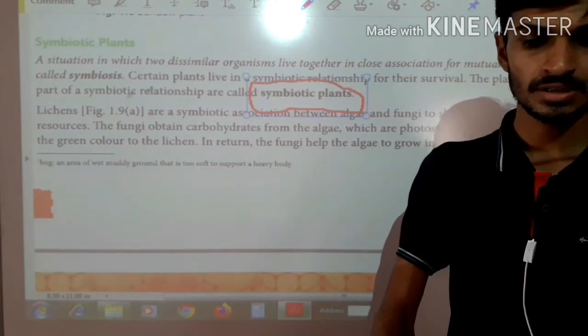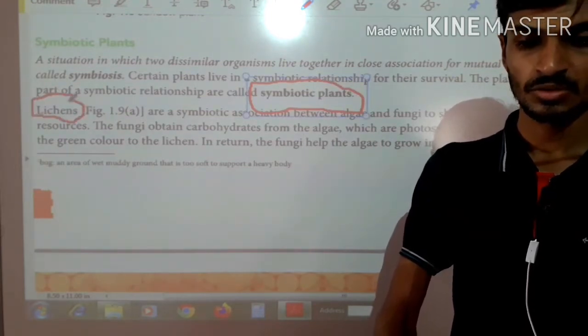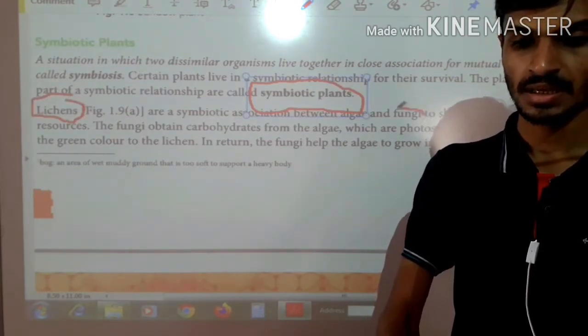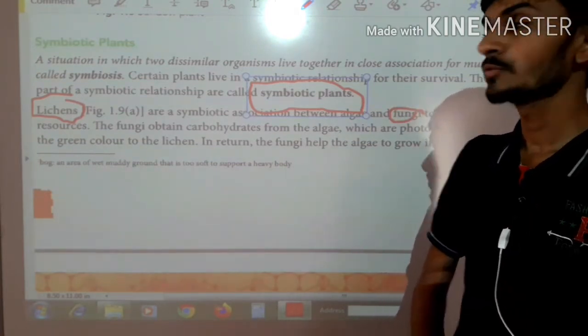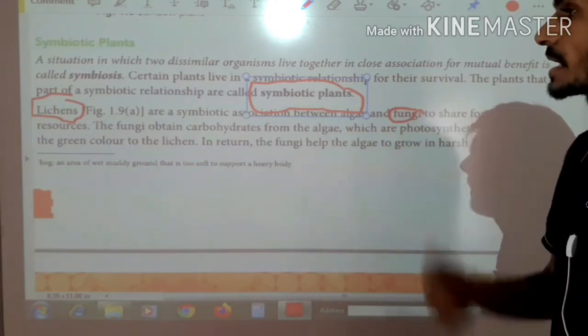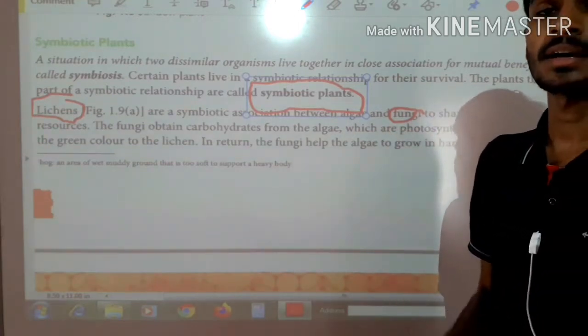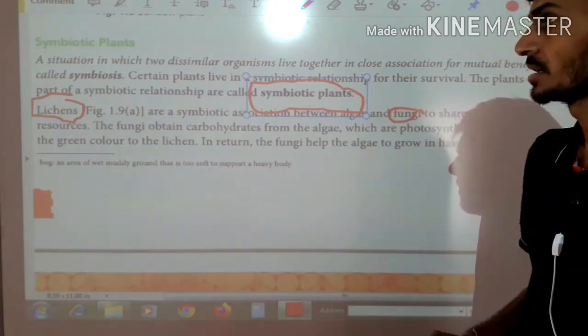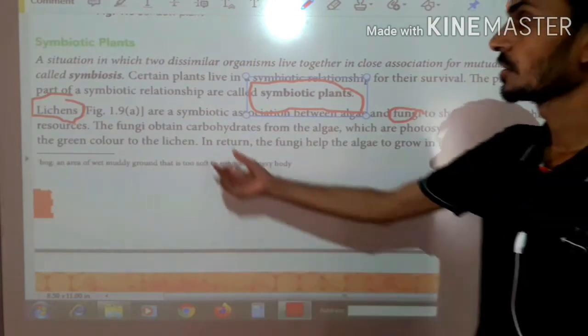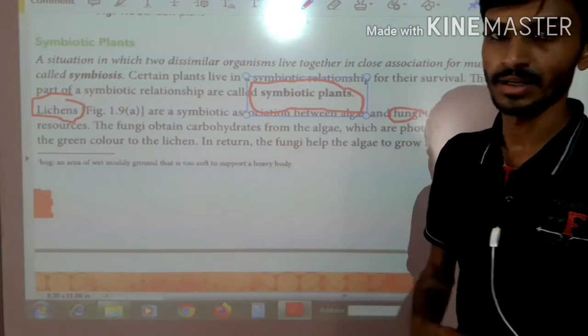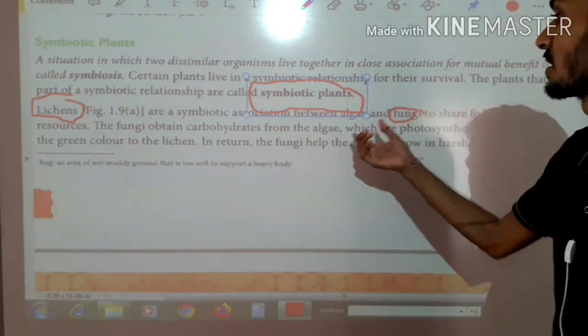If we discuss lichen, this is lichen and fungi. What happens is that lichen and fungi exchange their food for survival. Second, fungi obtain carbohydrates from the algae.